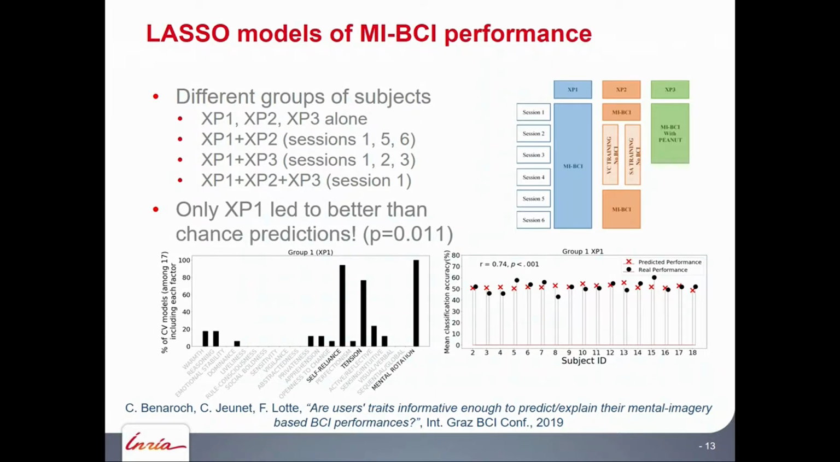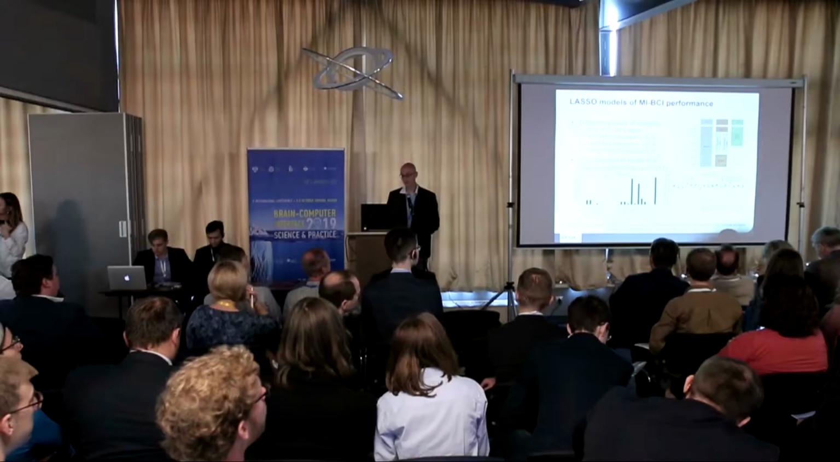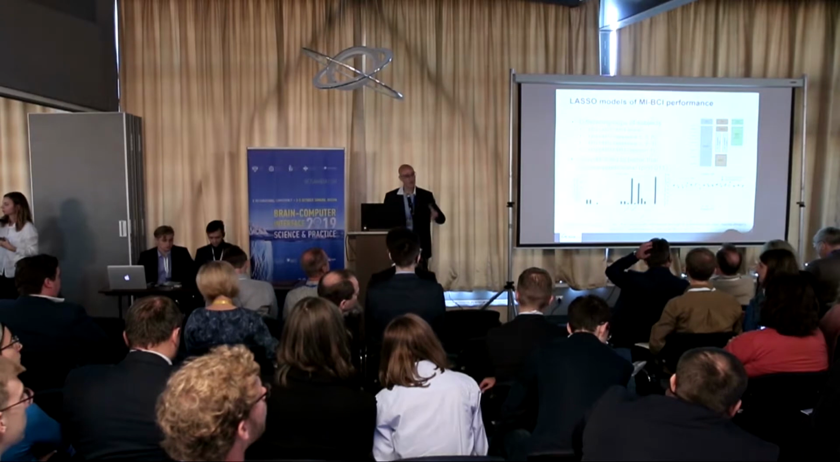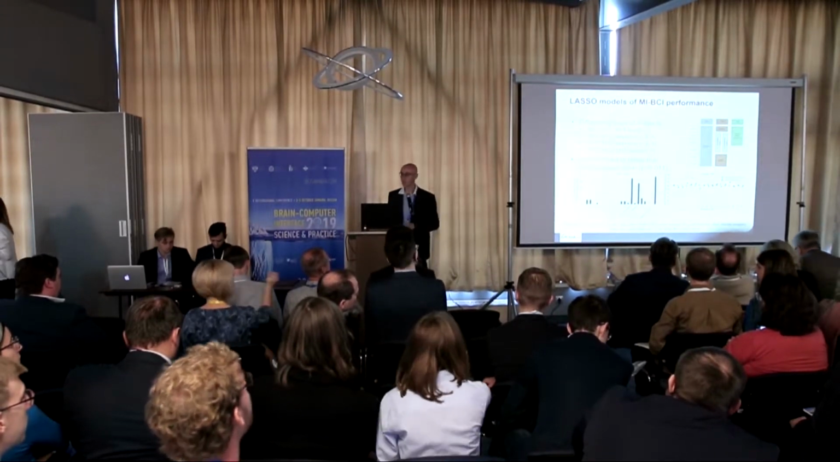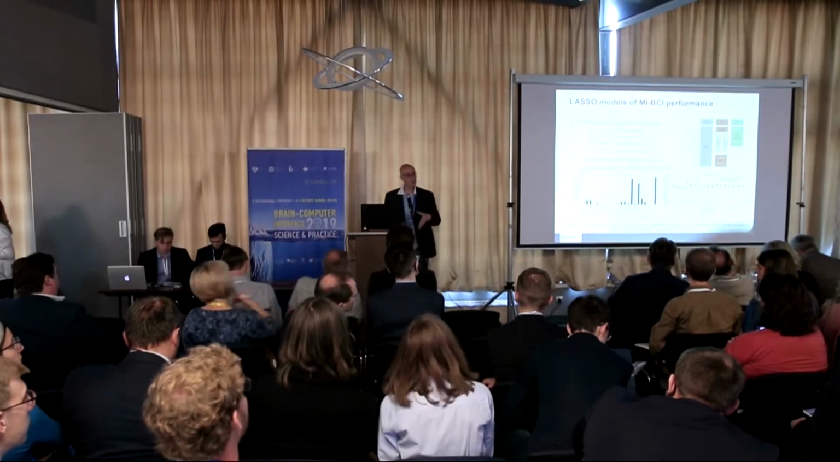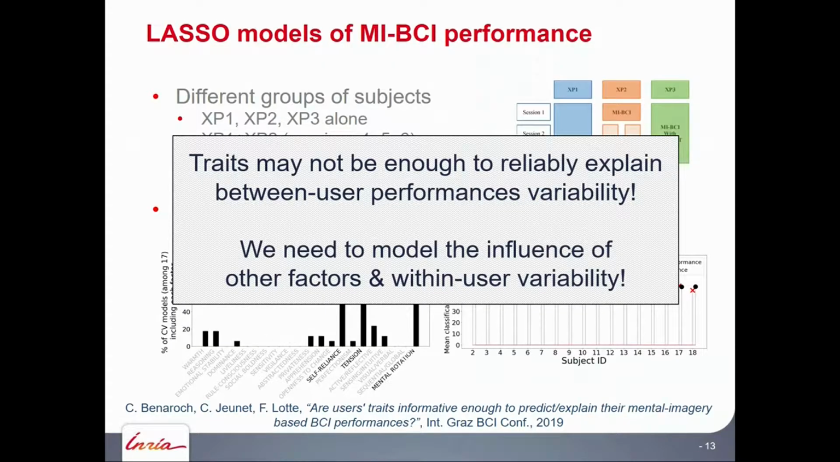For the 5 other ones, we cannot predict them better than chance, which tells us 2 things. First, probably to predict the performance, we need a large number of sessions because we predict the average performance across sessions. So by averaging across more sessions, we actually average out the within-user variabilities, which seem to be quite large. And also that means that traits are definitely not enough, and certainly not enough to predict the performance of users between users. So that means we need to model the influence of other factors and to consider the within-user variability as well.